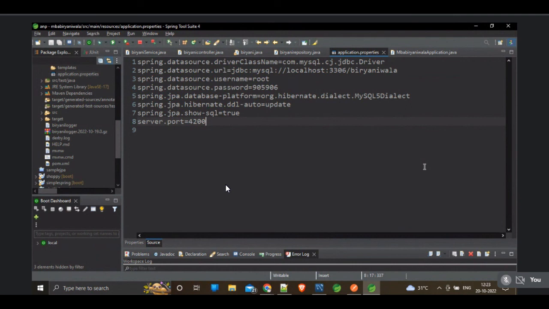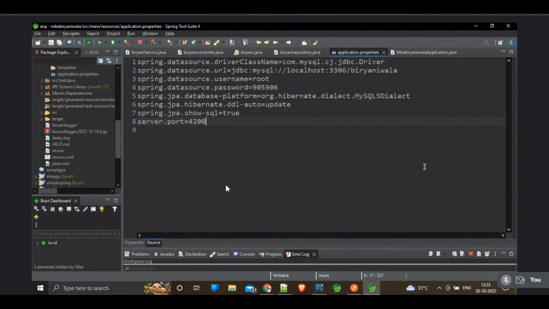That means we are creating the Spring Boot application from scratch. We are not creating a Maven project and converting the Maven project into a Spring Boot application. We are creating the Spring Boot application directly without using Maven. Remember that. When you create the Spring Boot application directly, you will get application.properties by default. This particular file is created by default by Spring Boot.